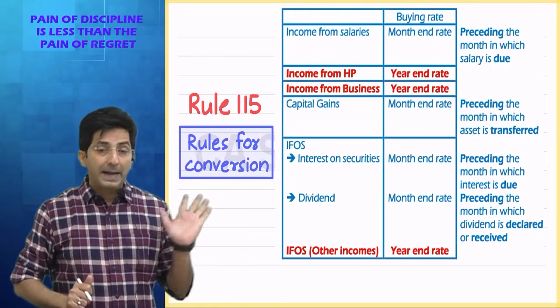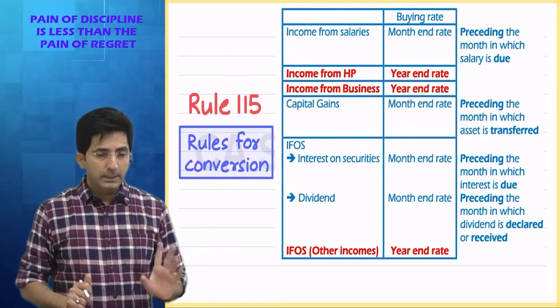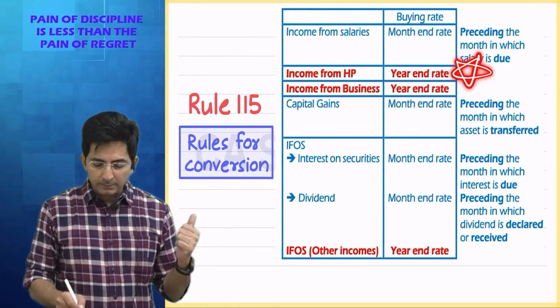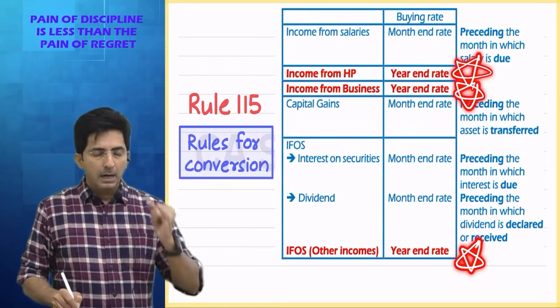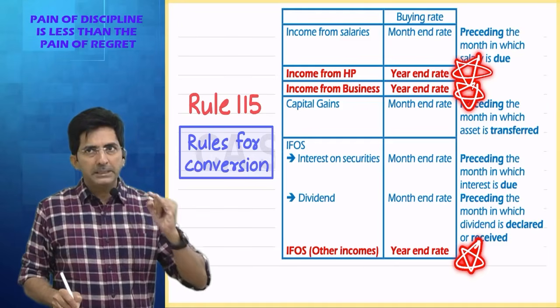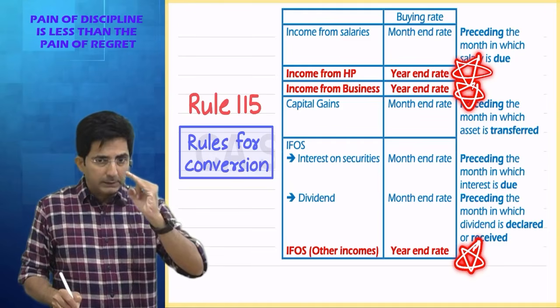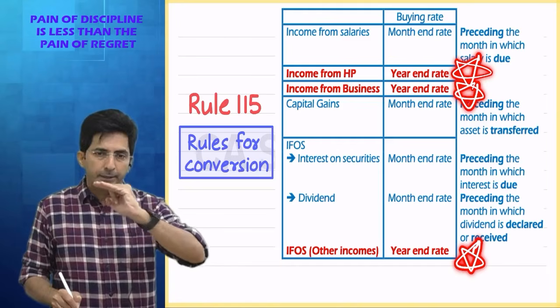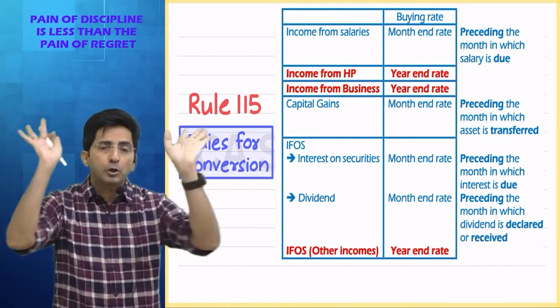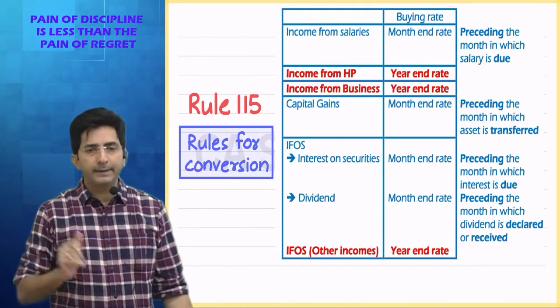So tell me how to by-heart this whole table. Just by-heart these three red things. Which three red things? House property income, PGBP, and income from other source other than interest on security and dividend. These three incomes you by-heart year-end rate, year-end rate, year-end rate. Rest all income, month-end rate.